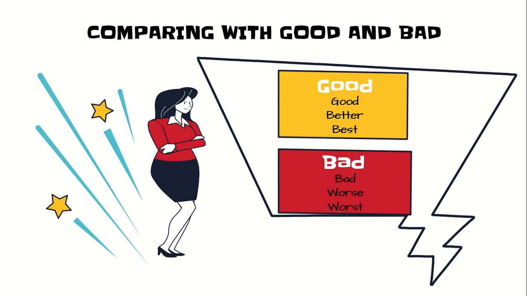We use the word good to describe one person. Better is for two persons, places, or teams. And best when you compare three or more. You have bad for one, worse for two, and worst for three or more.